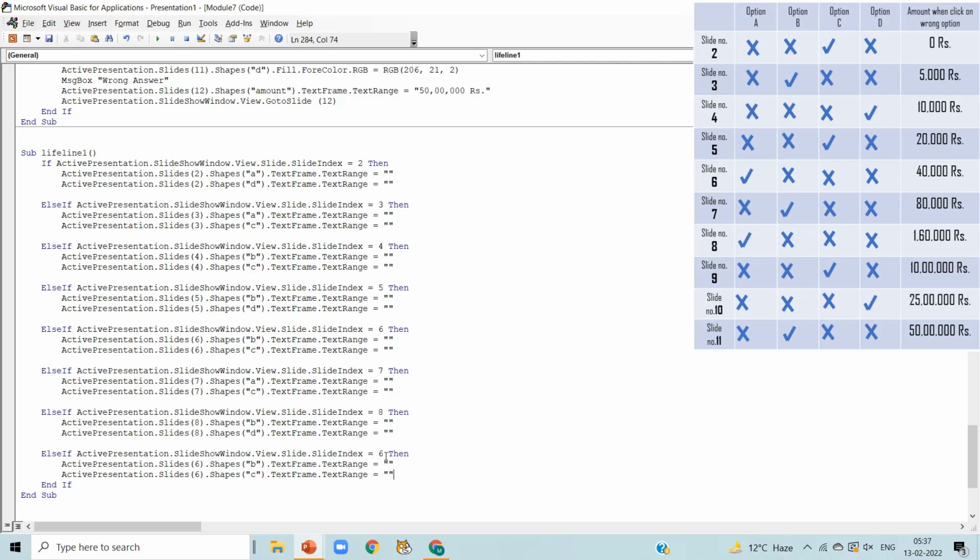Now paste the code, and as we are talking about slide number 9, update slide number 9 in 3 of the lines. In slide number 9, option C is correct. So we randomly choose option B and option A to get invisible after using this lifeline. Now again press enter and paste the code.